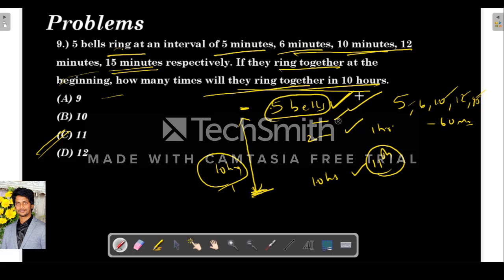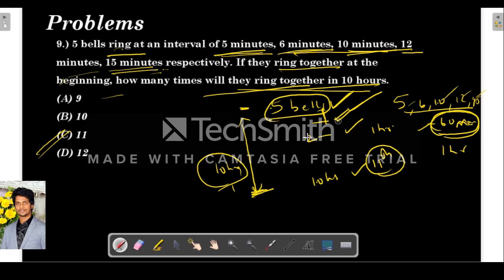From the beginning till the completion of 10 hours, how many times will they ring together? They are telling that the first bell will ring at an interval of 5 minutes, the second is 6, the third is 10, the fourth is 12 and the fifth is 15. So their LCM is 60. So for every 60 minutes they all ring together one time.